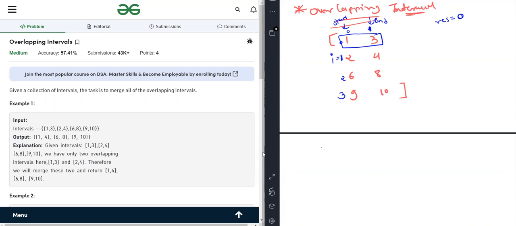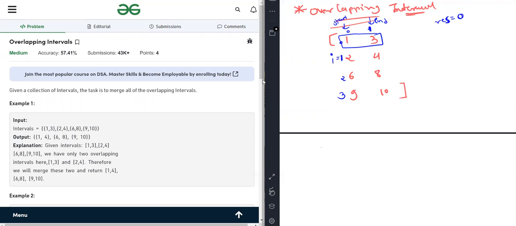Okay, and what does the result variable do here? The result variable is used to tell the loop that this is the variable which checks for the merged position, meaning till result, all the above intervals are merged. Okay, now what we have to check here, we are checking which is the smallest between these two.